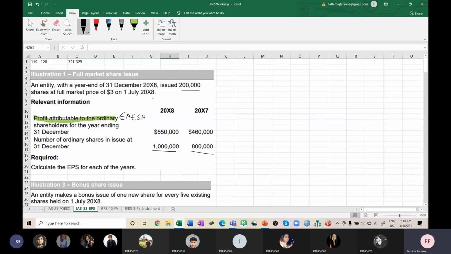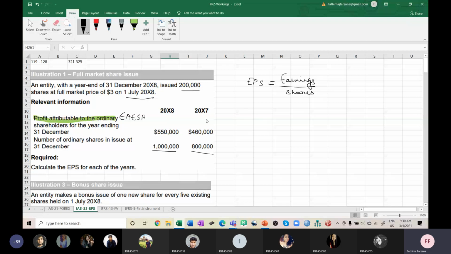They issued 200,000 shares fully paid at $3 on 1st July 2008. So normally, EPS means we'll take the earnings divided by the number of shares. If you could not understand, instead of speaking, I can write it further. So let me write the formula here. EPS is equal to earnings divided by shares. Earnings divided by shares is the general formula. These shares sometimes may be weighted average shares, or else a normal count of the shares.